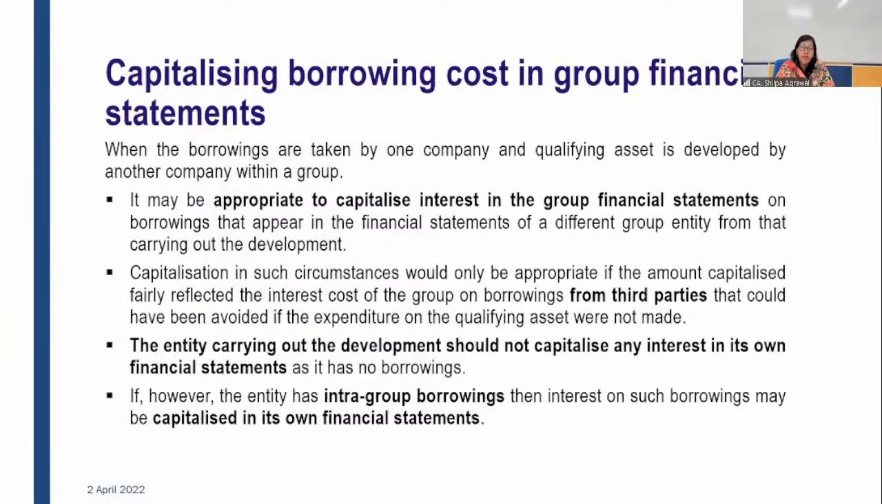Capitalizing borrowing cost in group financial statements. What happens? In a group, there is a holding company, there are subsidiary companies. It may happen that the holding company has taken a loan for construction of an asset which is being done by a subsidiary company. So in that case, in individual financial statements, when the subsidiary is preparing its financial statement, they have an asset for which construction is taking place, but they do not have any borrowing. That borrowing was taken by the holding company. So in the subsidiary company's financial statement, there is a qualifying asset, but there is no borrowing. So borrowing cost will not be